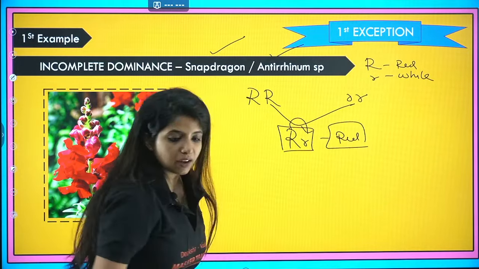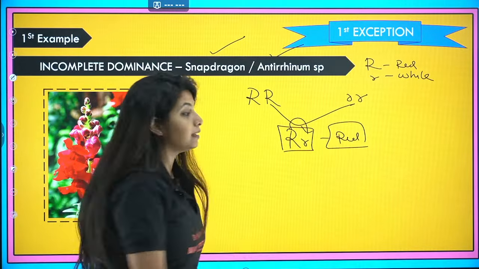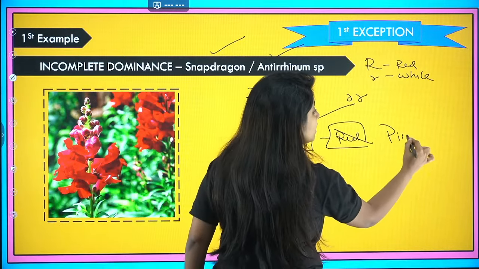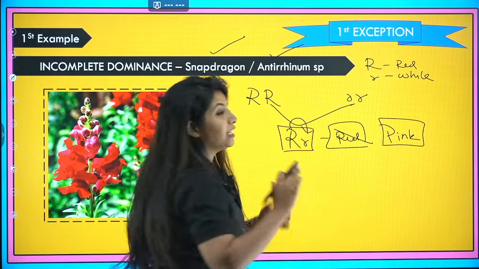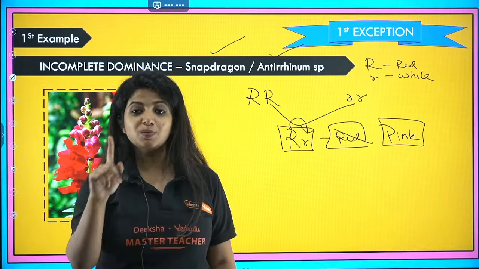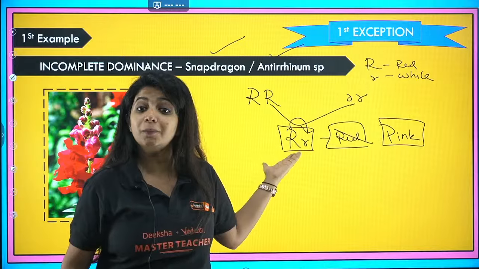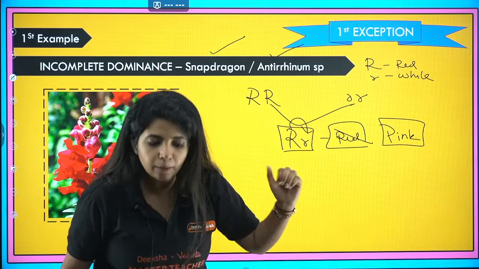But my God, everyone was shocked, my dear children. Why? Because here it was not showing red color. Instead, it was showing an intermediate color, and that is pink. And that was against the law of dominance. Law of dominance said in a pair of alleles, one allele is going to be dominant. This is wrong over here. This allele is not completely dominant, and that is about incomplete dominance.